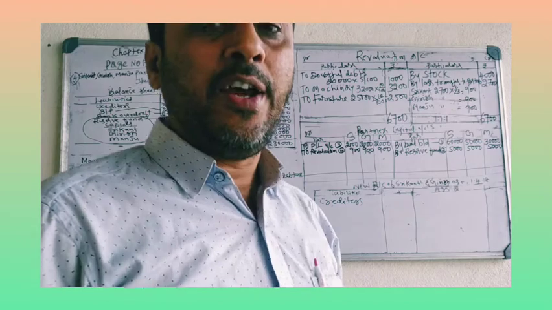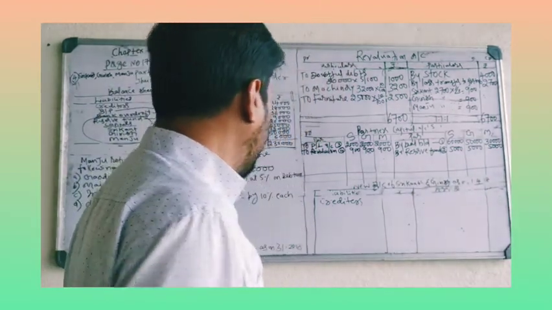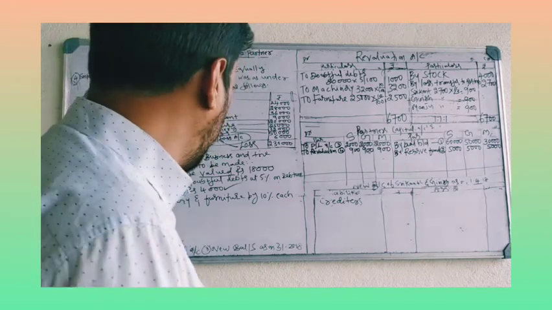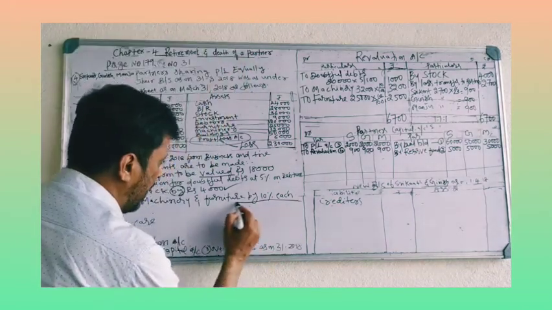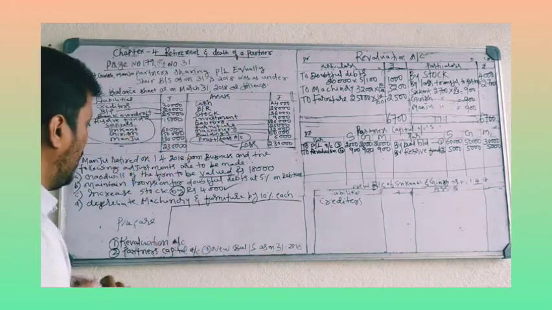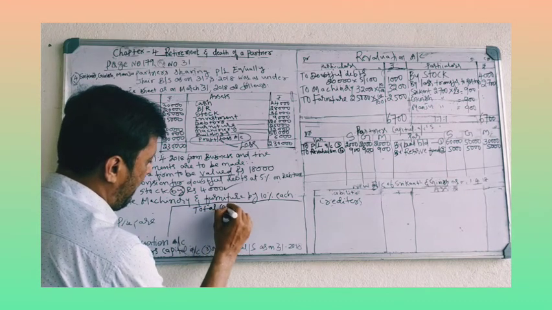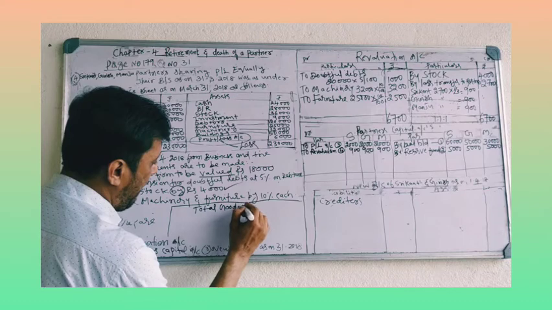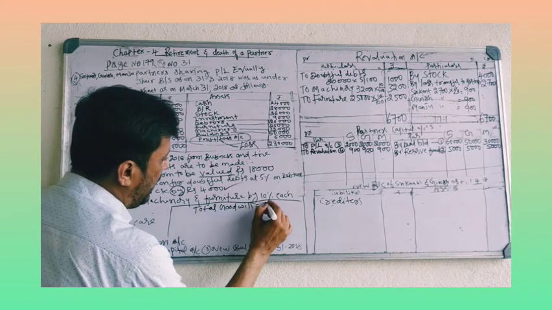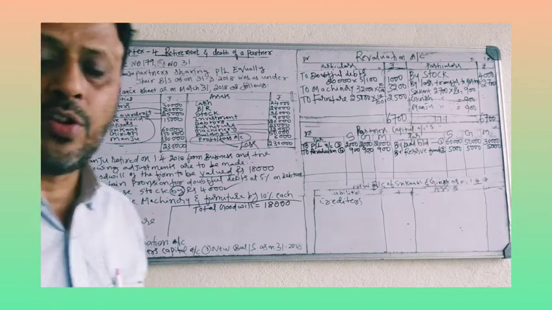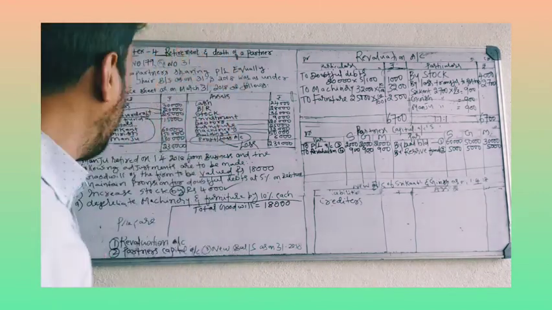Entry number 5, goodwill. Okay. Treatment of goodwill. So you have to treat the goodwill according to accounting standard 26. I will write the treatment of goodwill here. What is the total goodwill? Total goodwill is 18,000. Out of 18,000, you have to take retiring partner share.